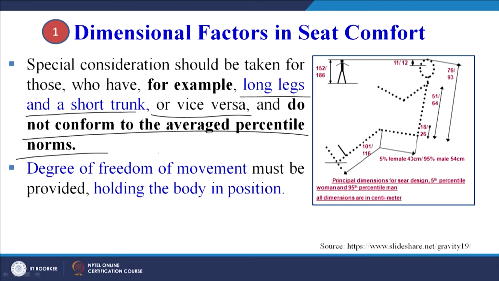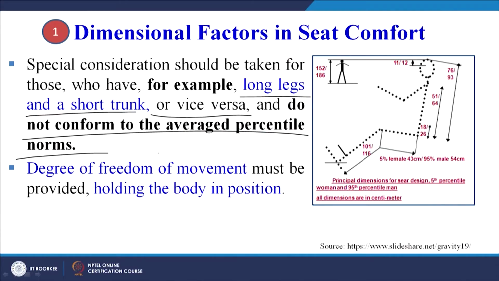We are designing as per the standard data, but there can be people who are exceptional. So that must also be taken into account, and that is possible when we provide certain flexibility. That flexibility can be in the movement of the seat, or the backrest angle can be adjustable. Even if you are providing an armrest, the armrest can be flexible, it can be taken back.